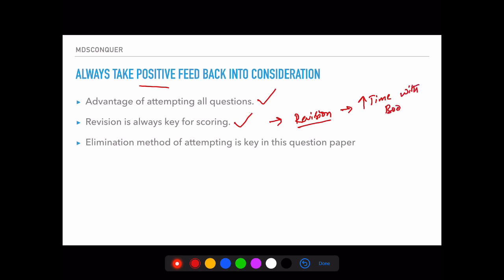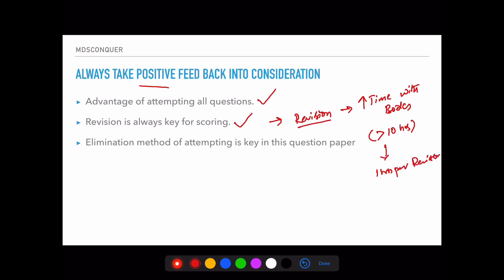I hope most of you in this lockdown time have increased your study hours per day to more than 10 hours preferably. If you are not at that level of 10 hours, please try to increase your study time to more than 10 hours per day. If you're doing more than 10 hours per day, give 1 hour per day for revision.